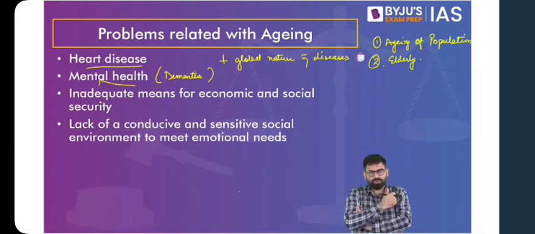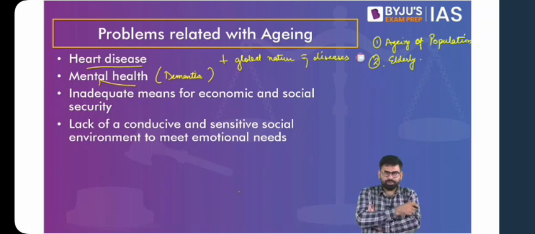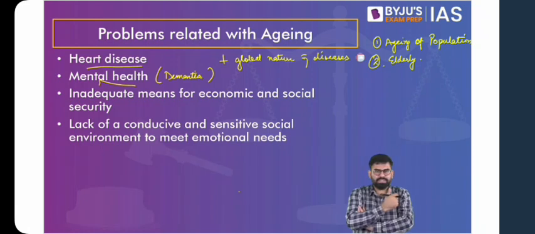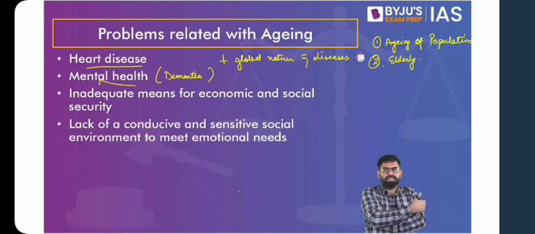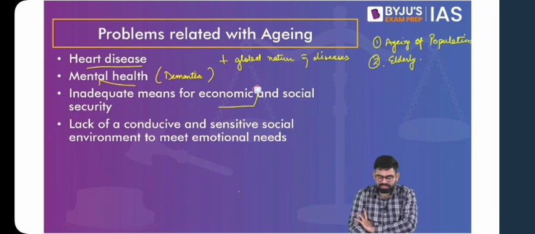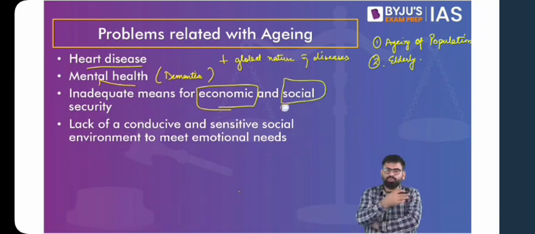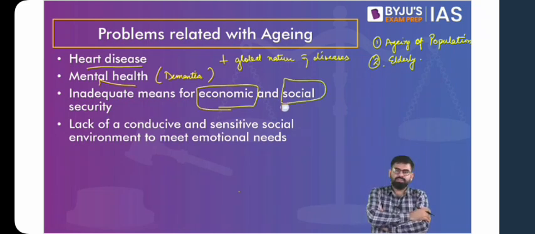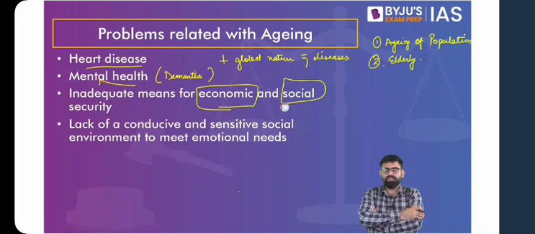Then also you can talk about the elderly who are left behind in rural areas, because generally we see that there has been nuclearization in families. Elderly are generally left behind in the rural areas, which would not have adequate health facilities. Also, they do not have any means to take care of their economic and social security, because not everyone is coming from public services who will have a pension. Not everyone is lucky to have good children who take care of them.